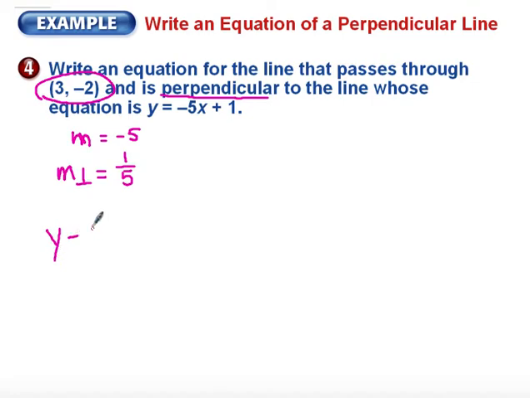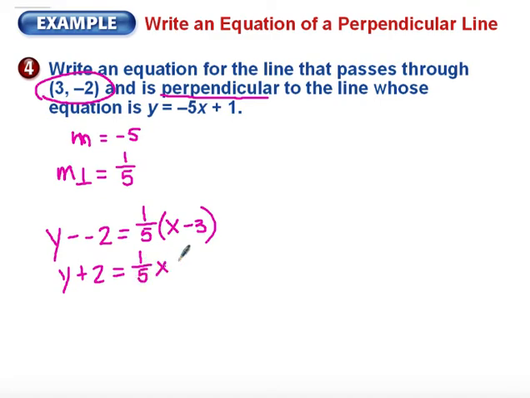Using my point-slope formula, I'm going to have y minus -2 equals my slope times x minus 3. So when I do my calculations, I have y plus 2 equals 1/5 x minus 3/5. And I'm going to go ahead and subtract 2. So I'm going to have to find my common denominators so I can combine those.